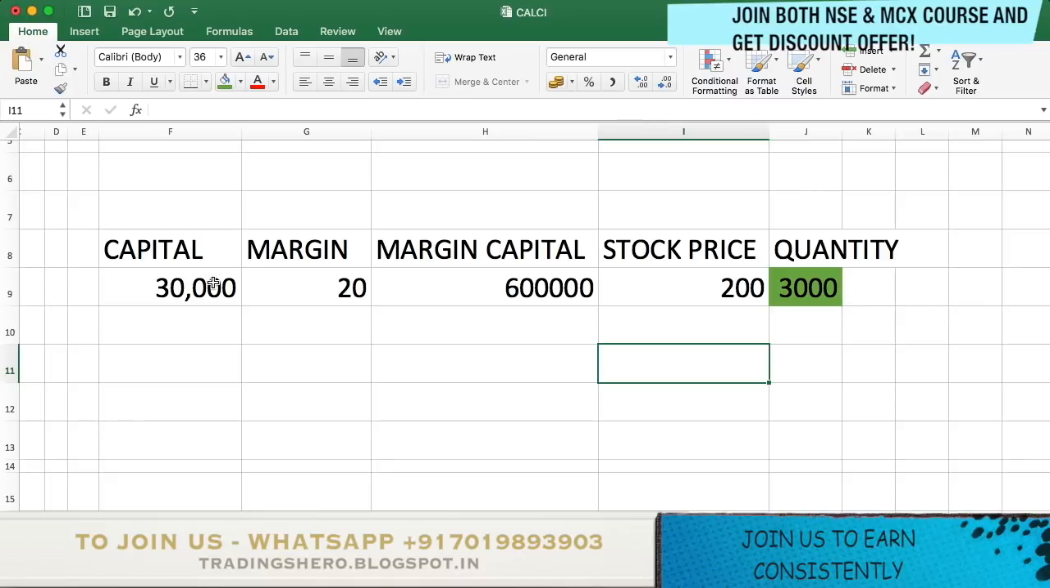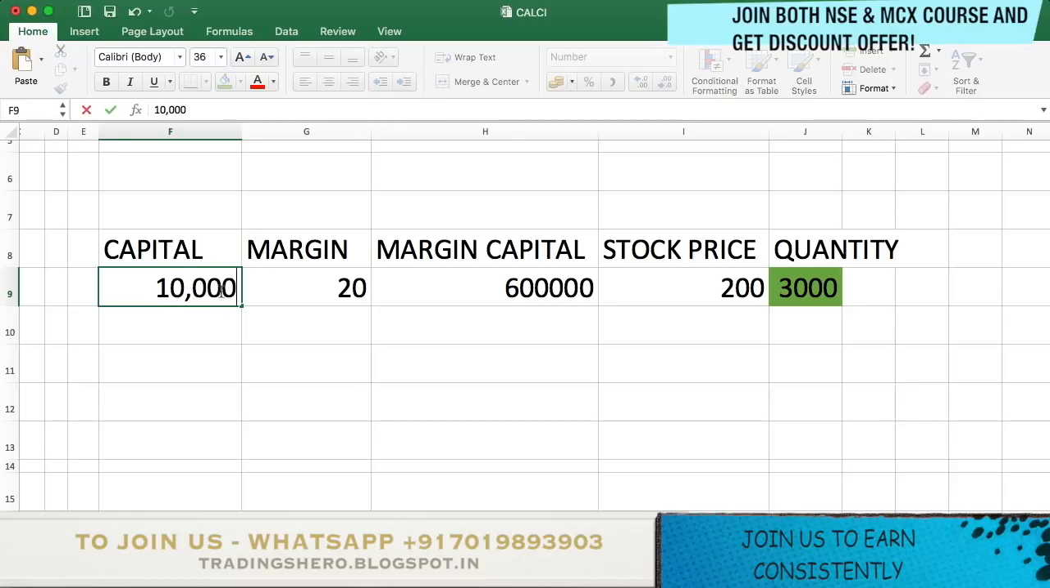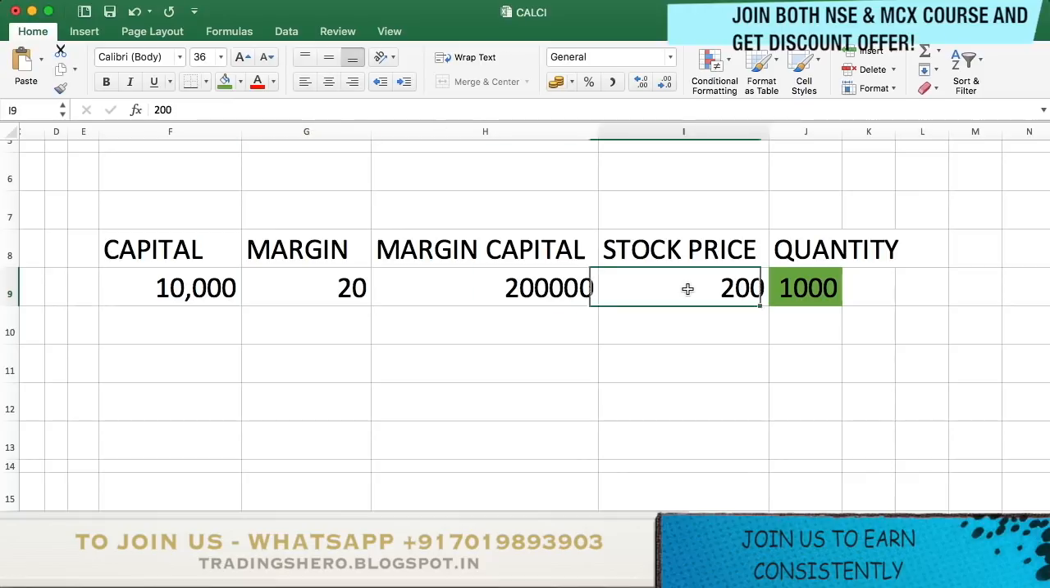Here is the capital, the margin, the margin capital, the stock price and the quantity. This is very simple. On the capital side you just enter the capital you have. For example, let's say I have a capital of 10,000, so just enter 10,000. Whatever broker you're using, you can check their website and it will tell you the margin. For example, I'm using Zerodha, so for the bracket order I get 20 margin, so I'm adding 20 here. In the margin column you can change whatever margin you are getting. You just need to change the capital, margin and stock price. You don't need to change the margin capital, which is the capital that comes after you multiply it. You only have to touch these three things.